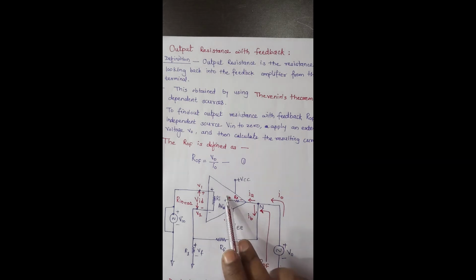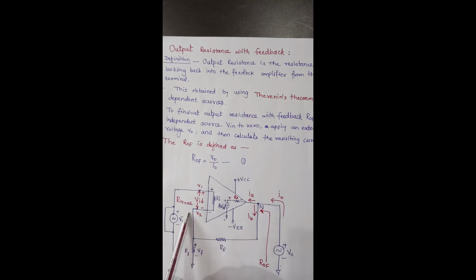We know that this is the Thevenin's equivalent circuit, so we have the dependent source A into VID. We have to make two little changes: provide the external output voltage V0, and make the input voltage Vin equal to 0.